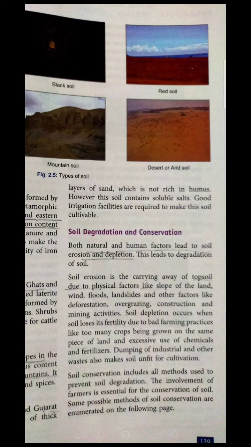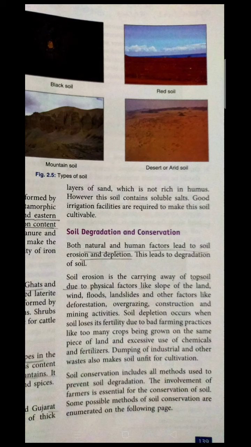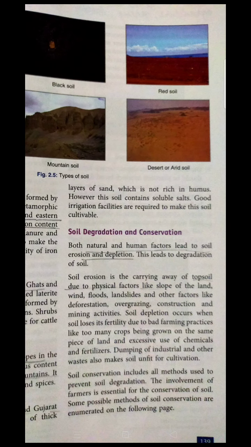How are natural factors responsible? We can say the slope of the land, the wind structure, and the uncertain floods that happen create a problematic situation. Landsliding will be there. So these are all included in the natural factors. When someone asks you about this, both factors are responsible for that, the natural and the human factor.